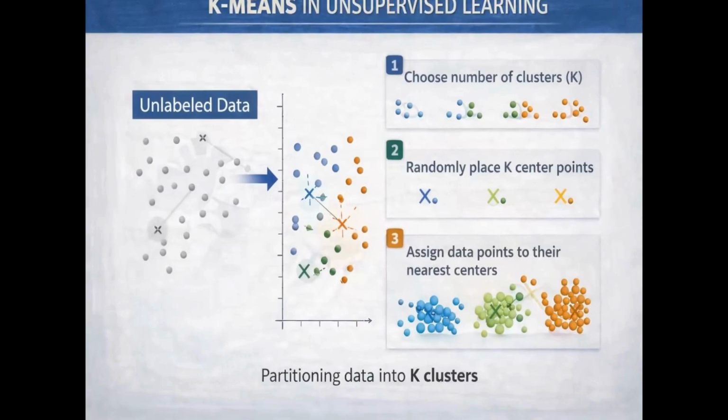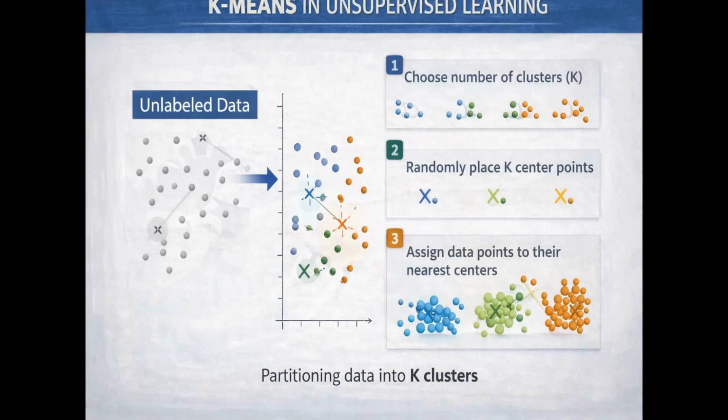Now, let's look at the algorithm. K-means is an AI algorithm that automatically groups similar data points together into a set number of clusters, K, based on their closeness to a central point. This image provides a visual overview of K-means clustering, a fundamental machine learning method used to discover hidden patterns in data without using pre-existing labels. Here's how the process works.